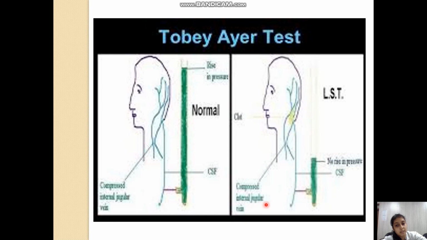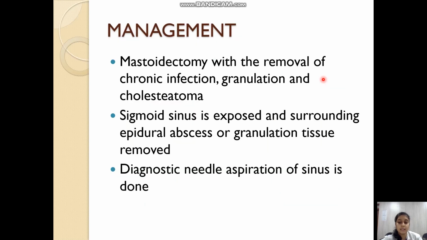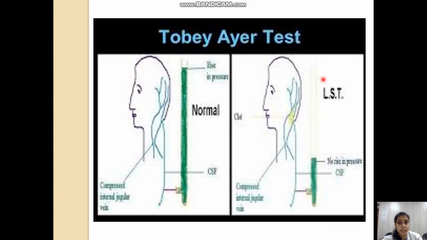But in the case of lateral sinus thrombophlebitis, on compression of the internal jugular vein, because there is an obstruction at the level of the sigmoid sinus, there will be no transmission of the pressure from the jugular vein to the intracranial cavity. So there will be no rise in intracranial pressure. It is diagnostic of lateral sinus thrombophlebitis or any kind of obstruction at the level of the lateral sinus. This is also an important MCQ for your NEET PG examination. So remember this Tobey-Ayer test.